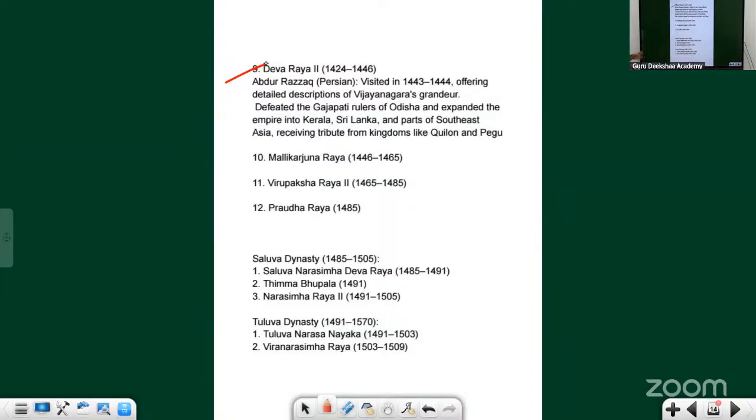Make a table of this also. The first table: foreign traveler name. Within the traveler name, write the years, or you can make one more table: the years they came.